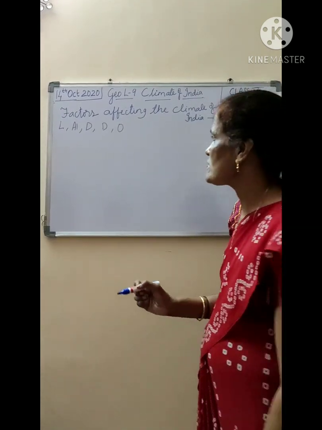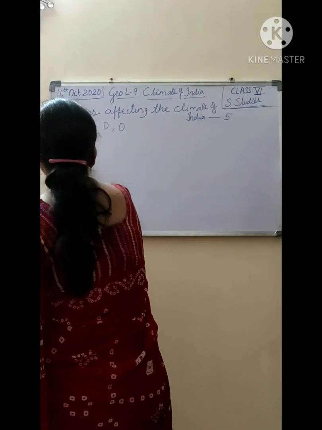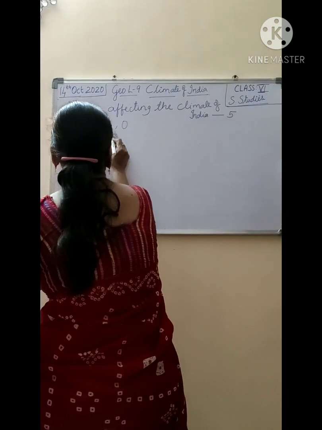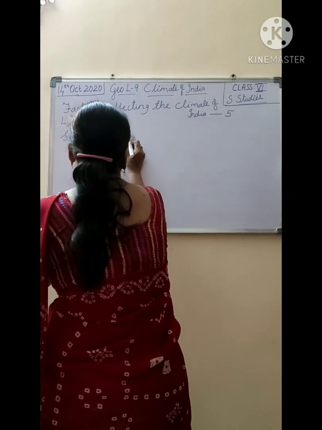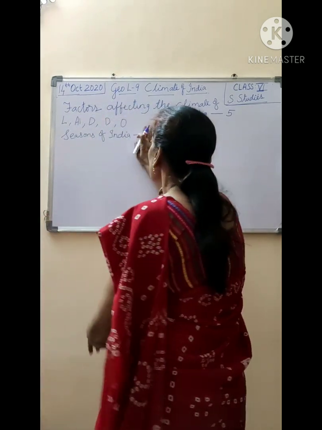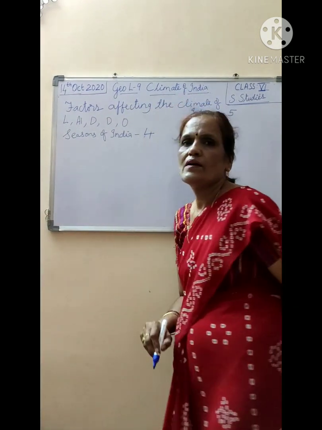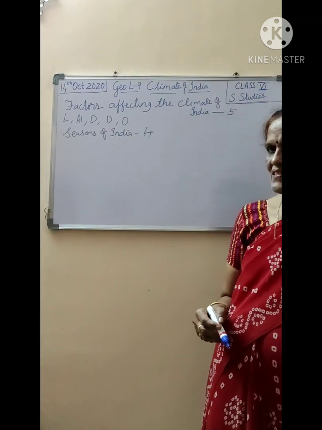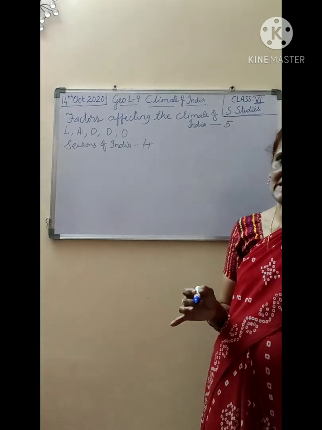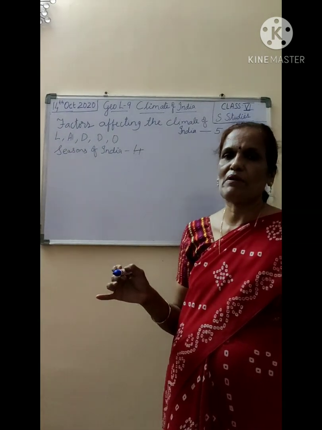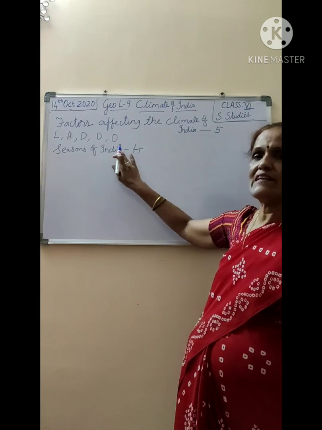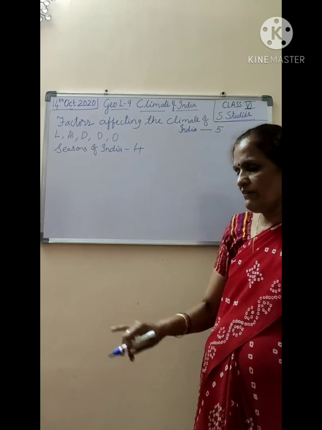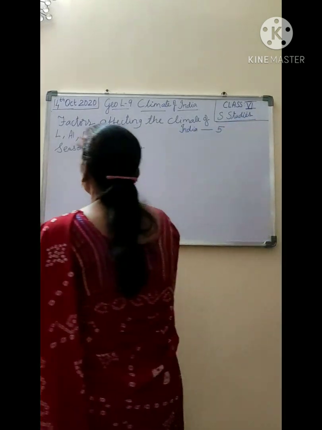We also studied about the seasons of India. There are 4 seasons: winter season, summer season, rainy season and retreating season. About 3 months each of these seasons prevail, and we have studied them in detail. And today, after studying all this, we will study about the distribution of rainfall.